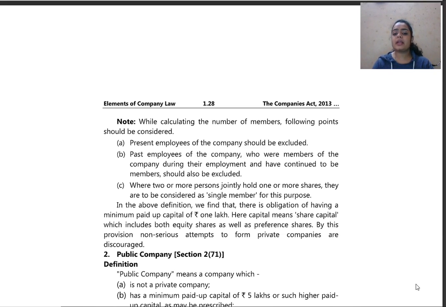So non-serious attempts to form private companies are discouraged. Means what? Some people form private companies just for the sake of taxation, to evade tax, that is to cancel tax, or for different reasons as we have seen earlier in the various cases. So this is done to discourage formation of such private companies.